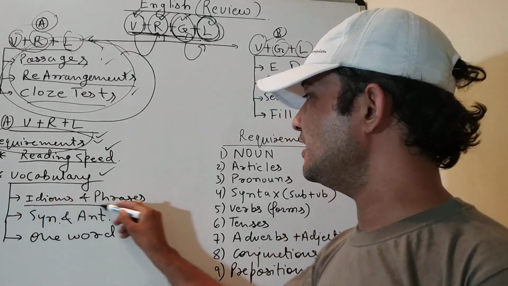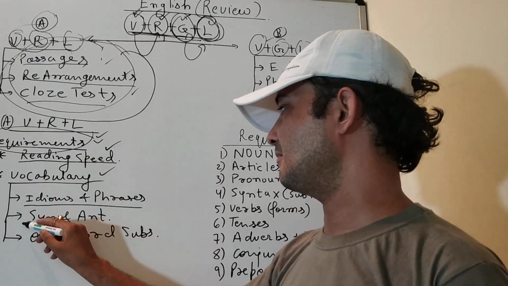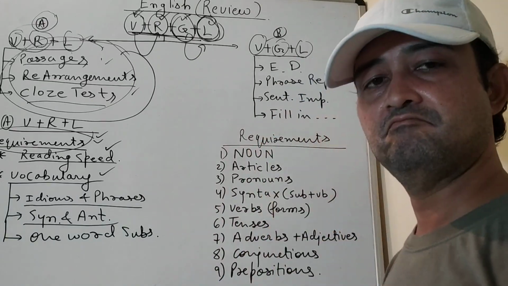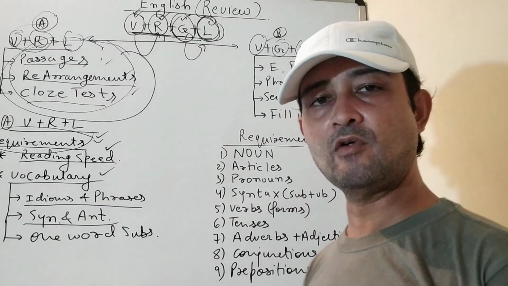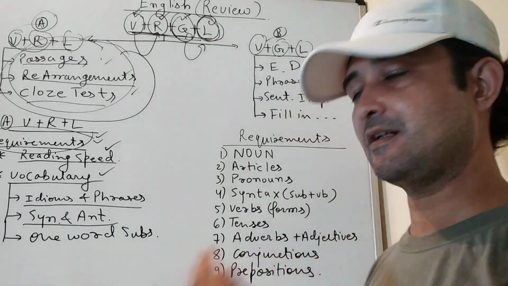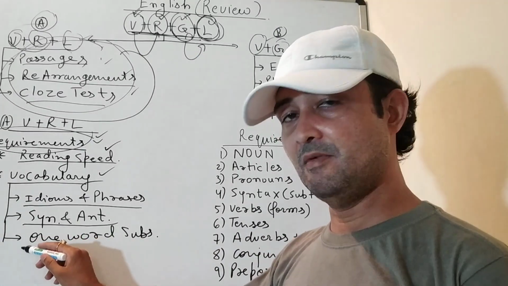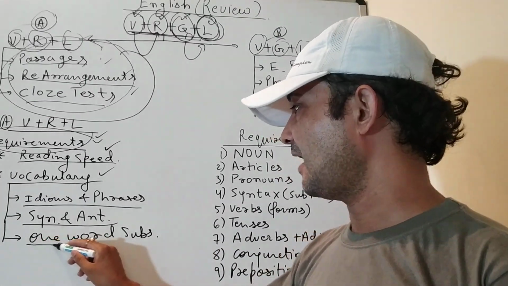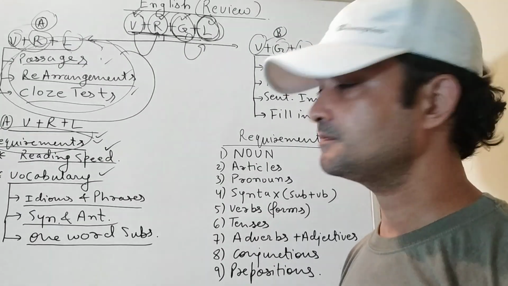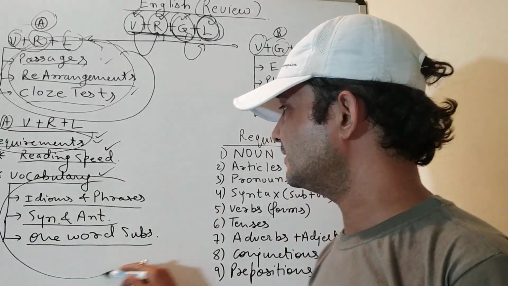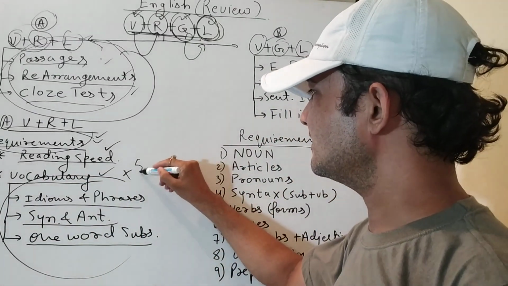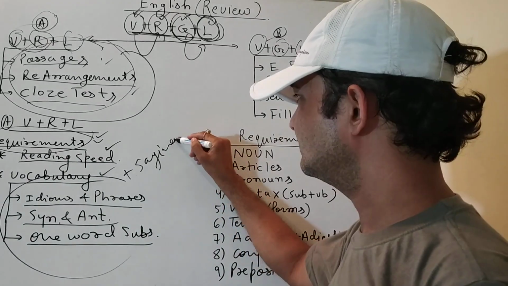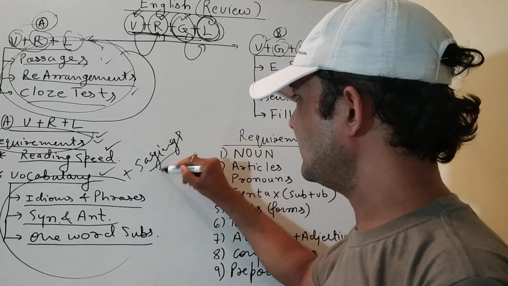Vocabulary refers to idioms and phrases. It may also refer to synonyms and antonyms of a word, word opposites or exact meanings of the words, or similar words with different meanings, and one word substitutions. There may be one more point, that is sayings.